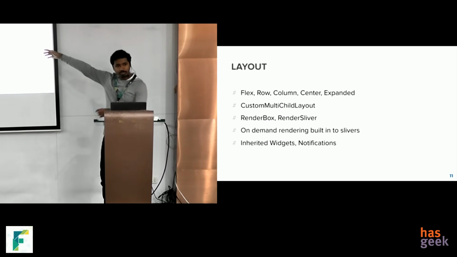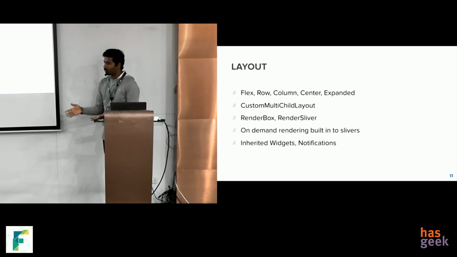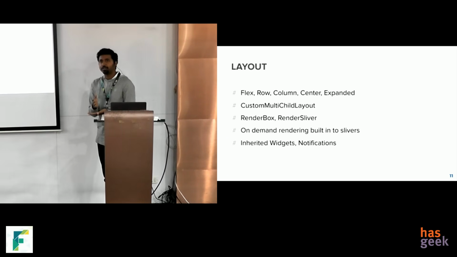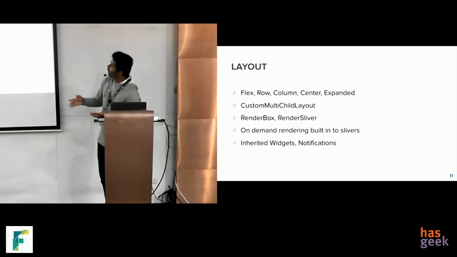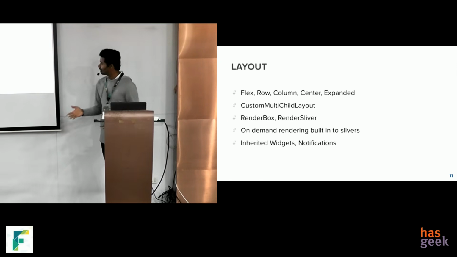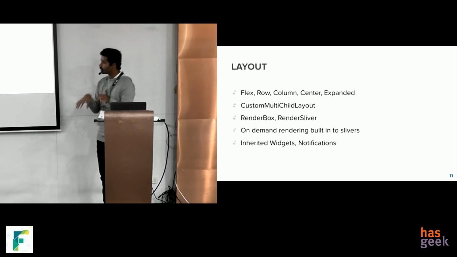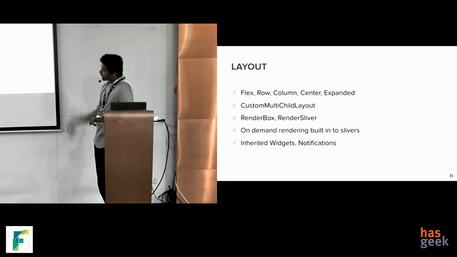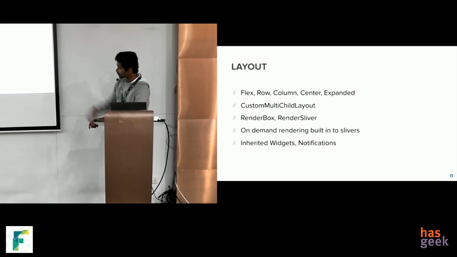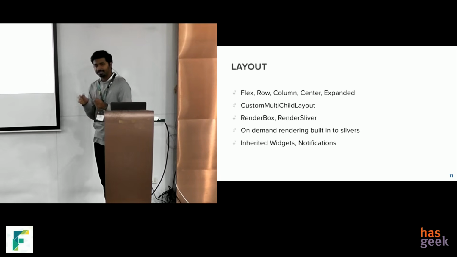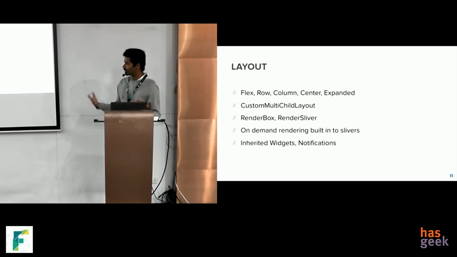For example, the row widget is basically setting flex direction row, and center is basically setting align items center, justify content center, and expanded is basically flex 1. And if you think that's not enough, you can use custom multi-cell layout, which can position your widget at a pixel perfect location. You can set 0, 0, you can set it at the end, anywhere you want. And if you think even that is not enough, you can extend your classes with render box or render sliver. In Flutter, a sliver means anything that scrolls, and box is anything that doesn't scroll.